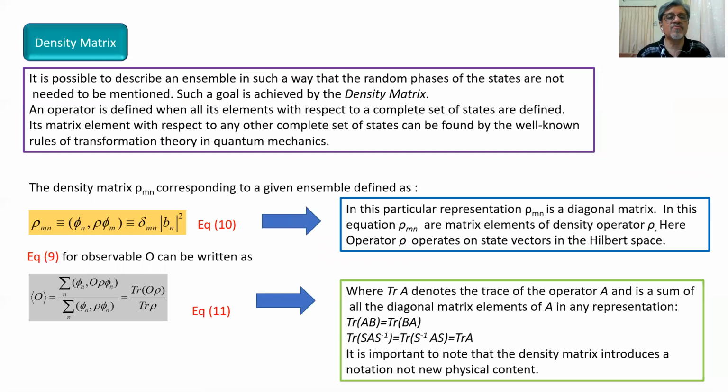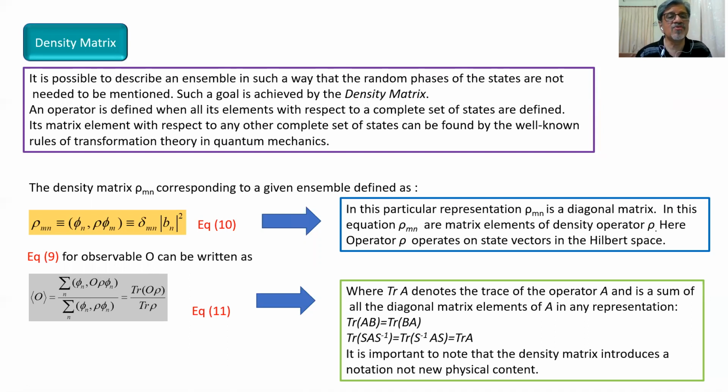An operator is defined when all its elements with respect to a complete set of states are defined. Its matrix elements with respect to any other complete set of states can be found by the well-known rules of transformation theory in quantum mechanics. Again, we remind that roll numbers are assigned to a person or a student, and that is something like a transformation. Such transformation theories are used in quantum mechanics.